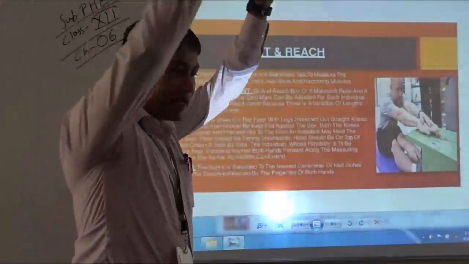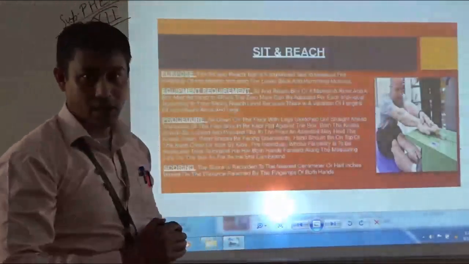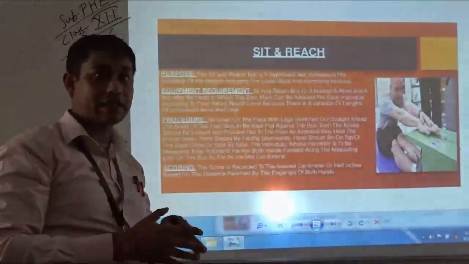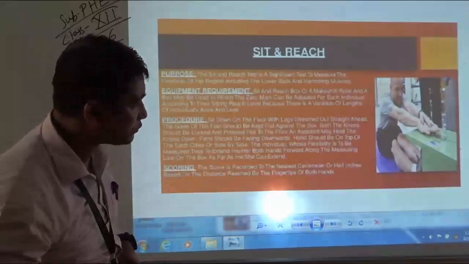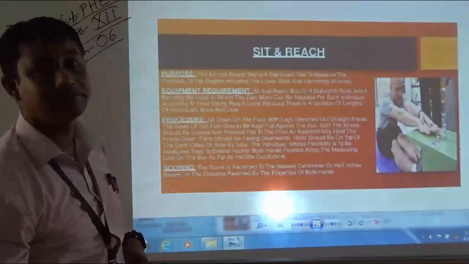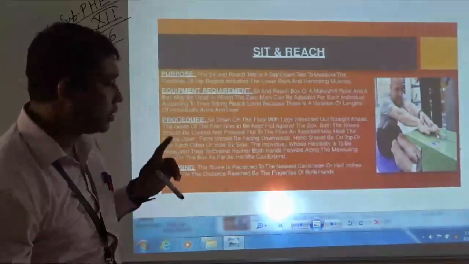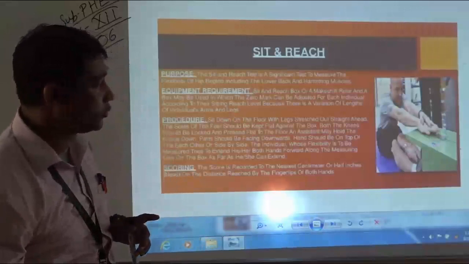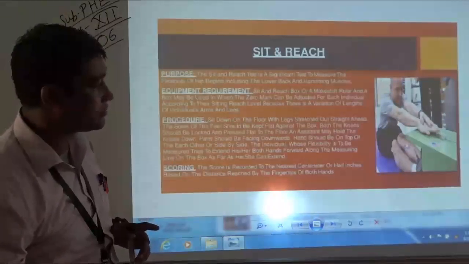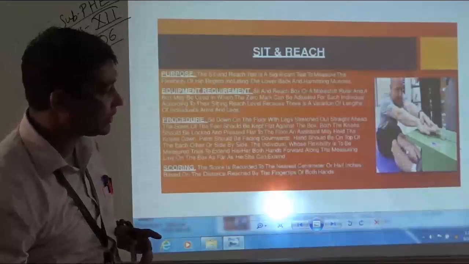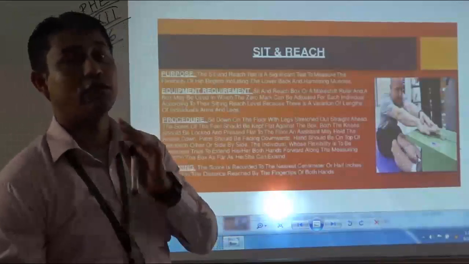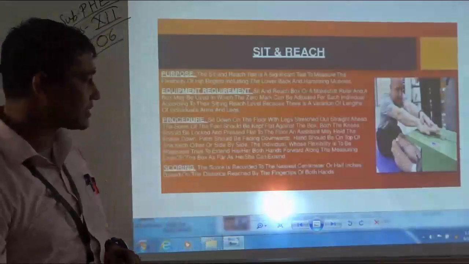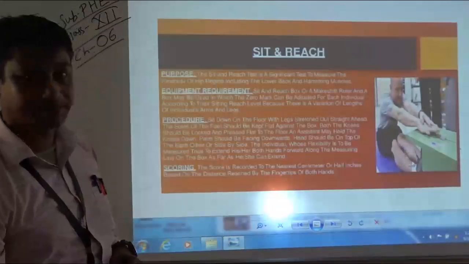Then, with exhalation of air, the subject will try to reach as far as possible. One thing to be noted is that the knees and the entire foot of the subject need to be in contact with the floor, and the legs should be straight.